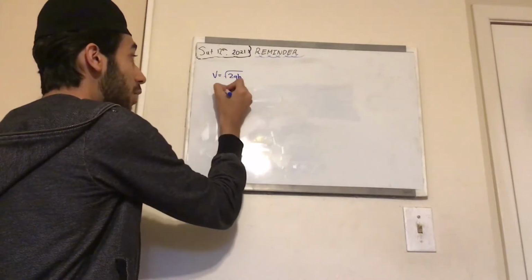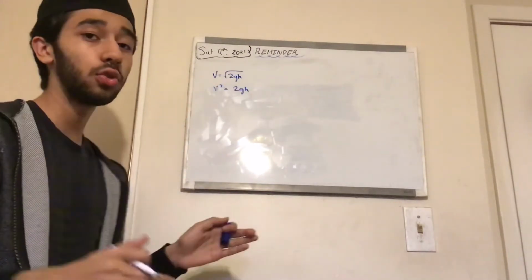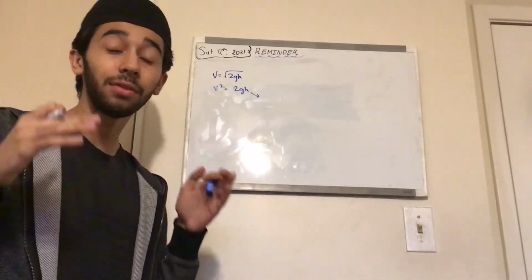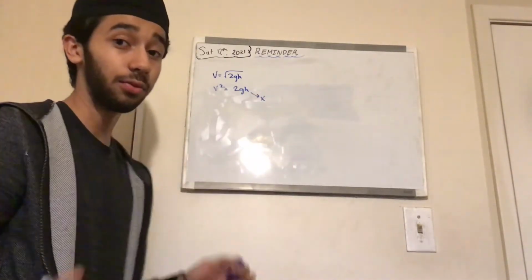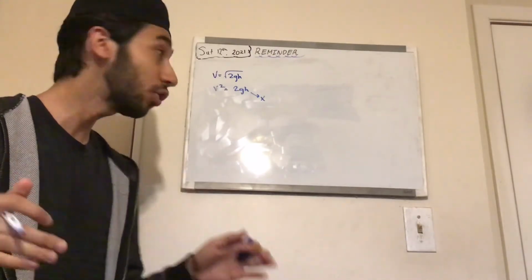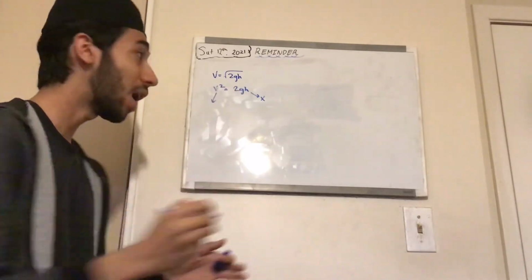Now if we square both sides so that we can get rid of the root, we are left with v squared equals 2gh. H here is a value that we will be changing. That is why we have 5 holes drilled into our container. This is thus our x variable. And as we change the height, and as I explained earlier, the velocity will also change because they're directly related. Thus, v squared will be our y variable.